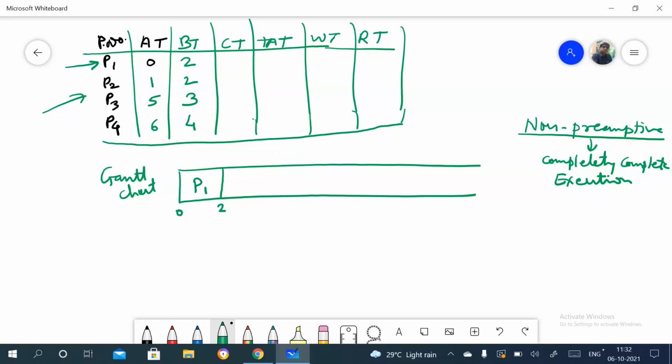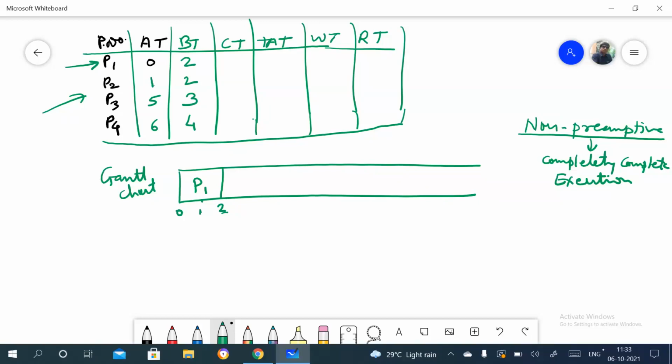P1 executes in 2 units of time. Now suppose in between that P1 is in the ready queue, and somewhere here P2 enters the ready queue.